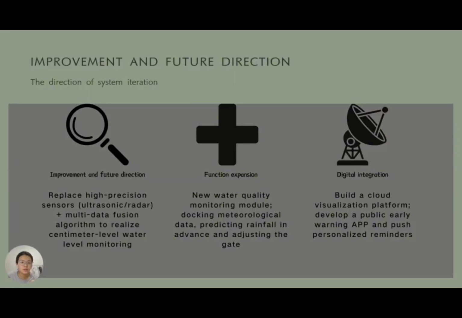Let's look at the future development of the system. Firstly, there will be an upgrade in accuracy by replacing it with high precision sensors and programs to achieve centimeter level water level monitoring. Secondly, the functionality will be expanded, adding a water quality module and connecting to meteorological data to automatically open the sluice gates in advance. Finally, digital integration will be carried out, setting up a cloud platform and developing an app to send reminders. These 3 steps will make the system more accurate and intelligent.